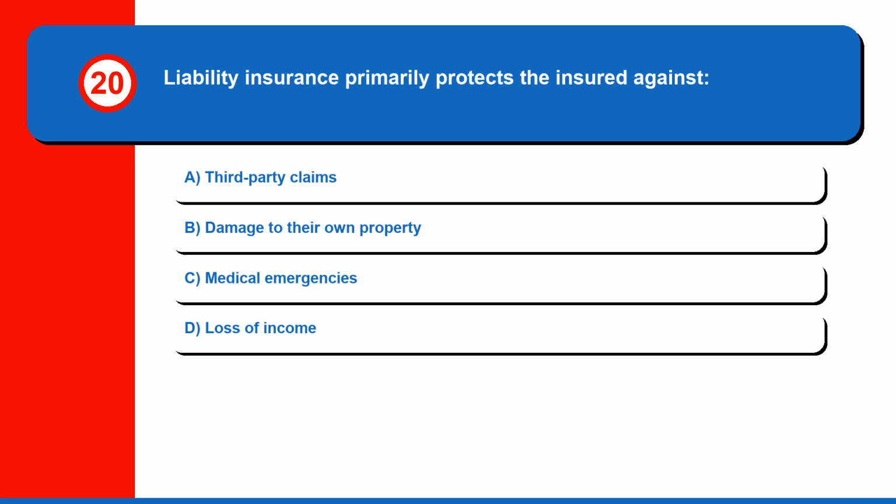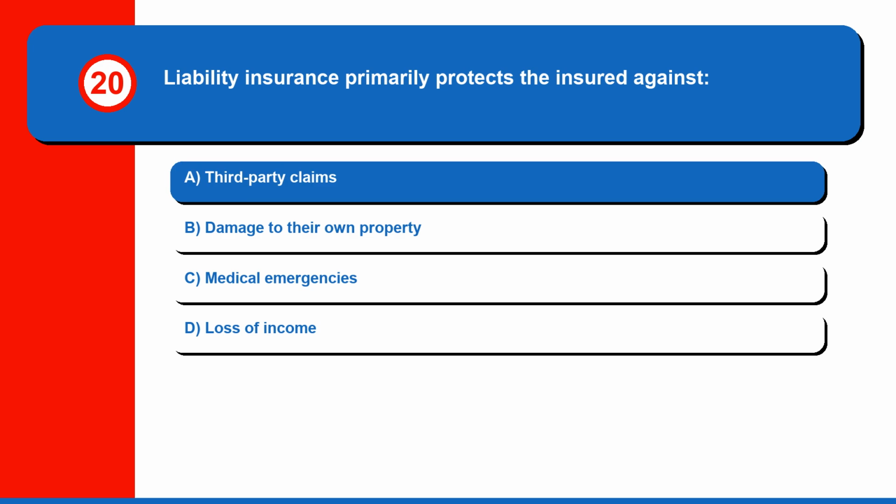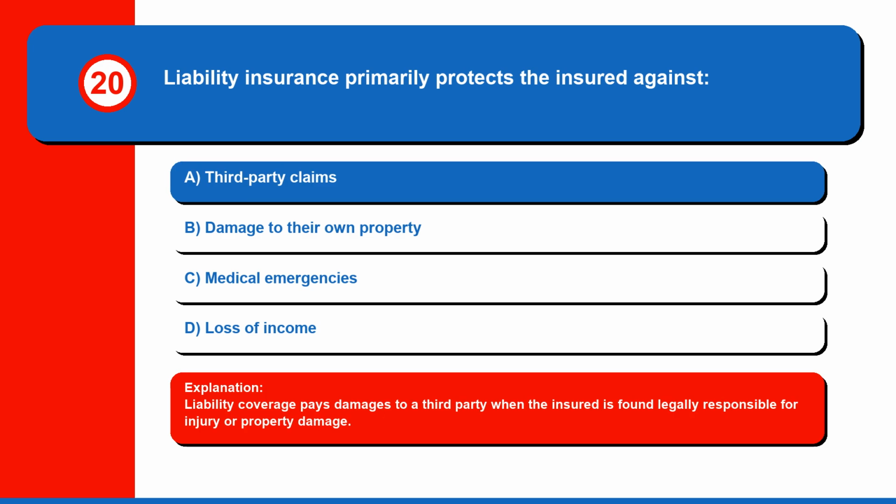Question 20. Liability insurance primarily protects the insured against: A. Third-party claims, B. Damage to their own property, C. Medical emergencies, or D. Loss of income. The correct answer is A, third-party claims. Liability coverage pays damages to a third party when the insured is found legally responsible for injury or property damage.